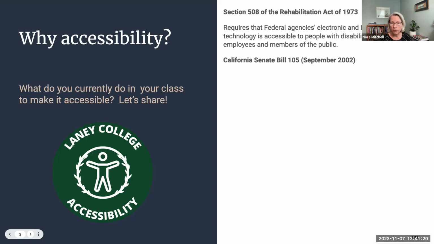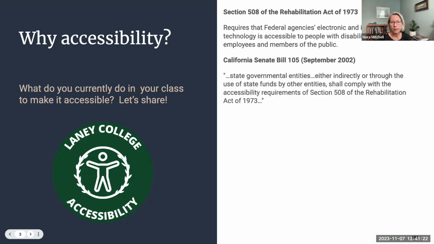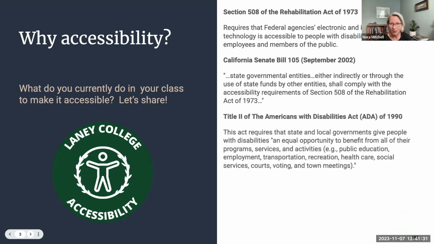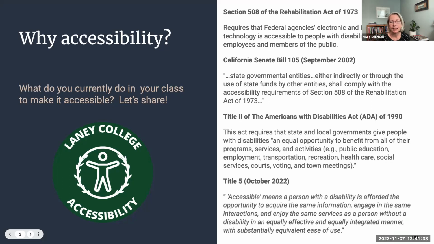Then in California, there are more bills: Senate Bill 105 from September of 2002, Title II of the Americans with Disabilities Act, ADA, and then Title V is the most recent one.